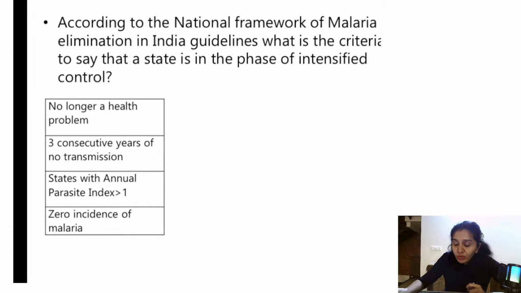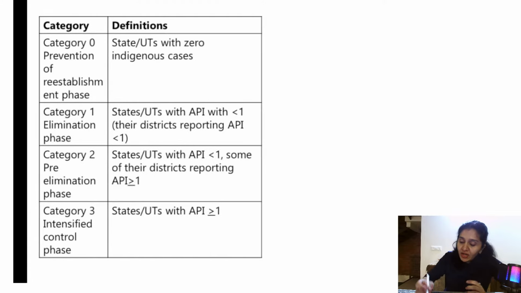According to the National Framework of Malaria Elimination in India guidelines, what is the criteria to say that a state is in the phase of intensified control? So here, this is not a simple question. We have to study for this. So let us revise the categories. So category 0 is prevention of re-establishment phase. Here, states and union territories will have 0 indigenous cases. Indigenous cases are those originating within the states, right?